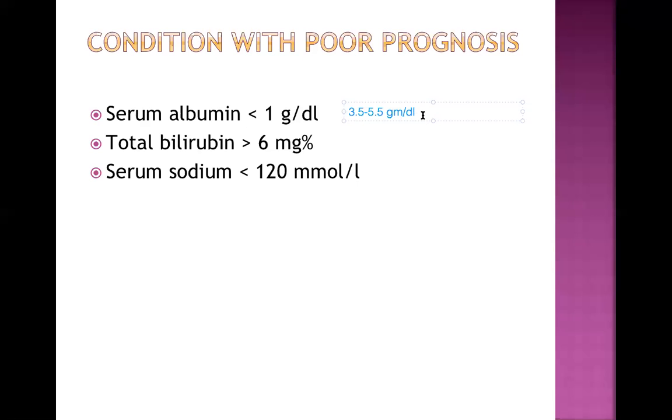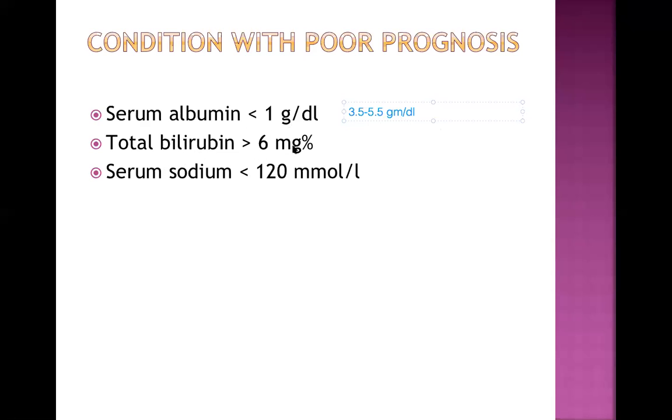It's the same thing. If I use gram per liter, then this value will be 35 to 55, which is a good way to remember. Now this is the lower limit of serum albumin. If it is less than 1, this is very, very low, so it shows poor prognosis.